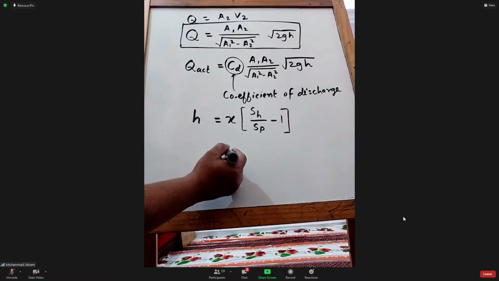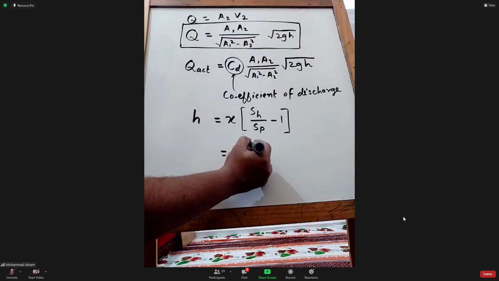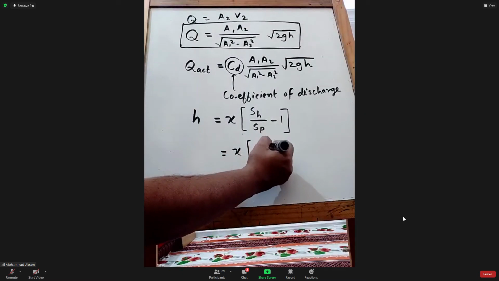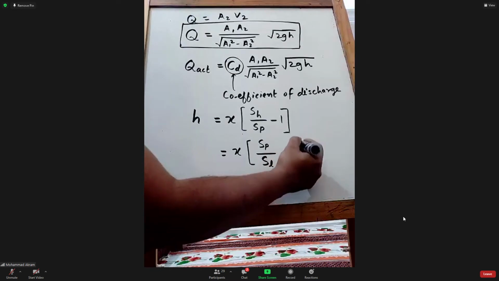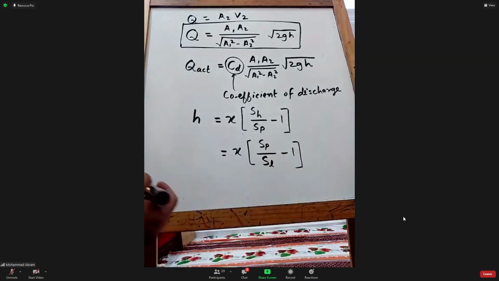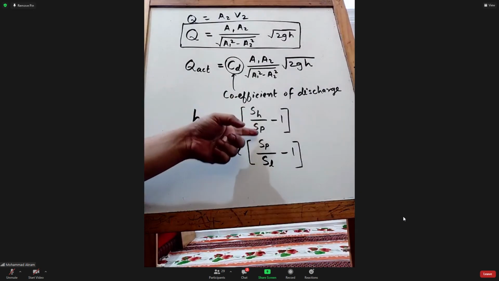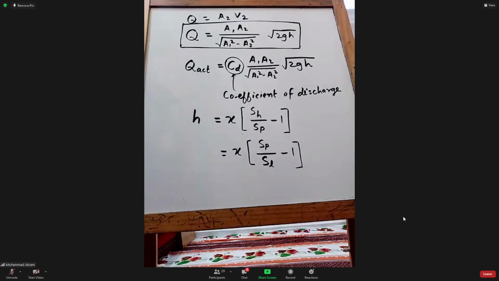It is equal to X into S P divided by S L minus 1. Now, please pay attention. This is important. What is S? S is the specific gravity.